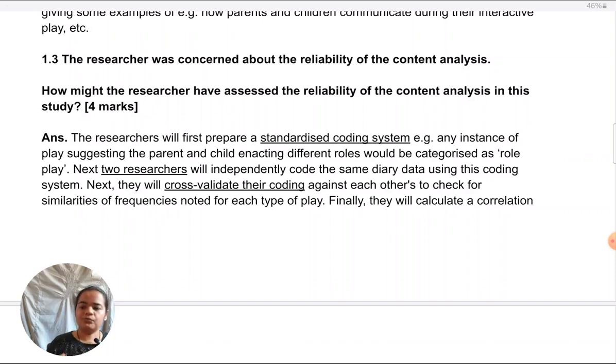Okay, so what are my 4 steps in writing? Development of a structured coding system. Next, independent coding. Next, cross validation against each other. And finally, calculating the correlation coefficient. That last step is pretty much something you can memorize. There's nothing to contextualize in that because it's kept in that manner only, like no matter what the situation is. So you can always apply it to any situation. Like I said, an alternative for this is to give test-retest reliability if you can explain it well.